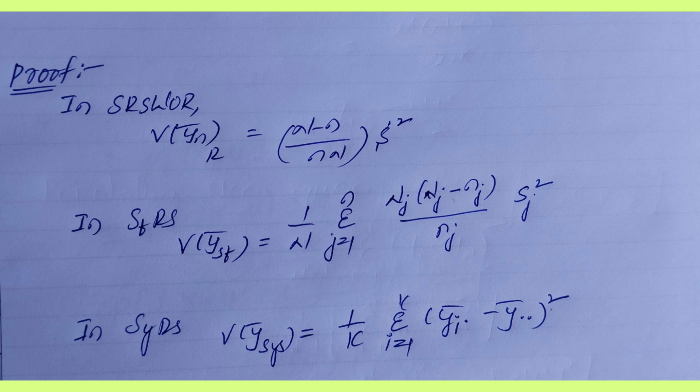In stratified random sampling, V(ȳ_st) = 1/N² summation j ranges 1 to n of N_j (N_j − n_j)/n_j times S_j². For the systematic sample mean, the variance in systematic random sampling is 1/k summation i ranges 1 to k of (ȳ_i. − ȳ..)².